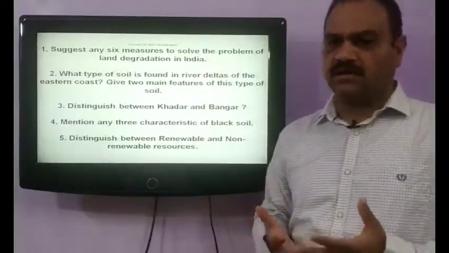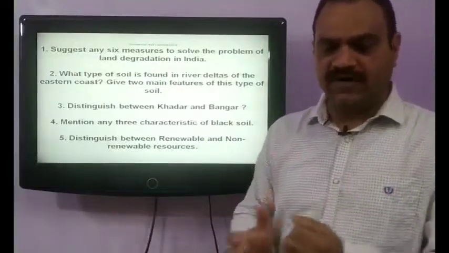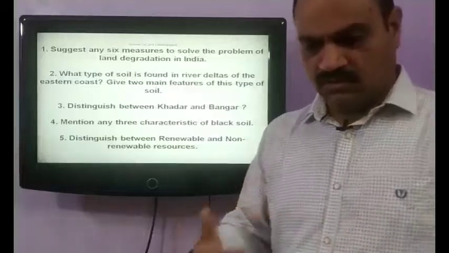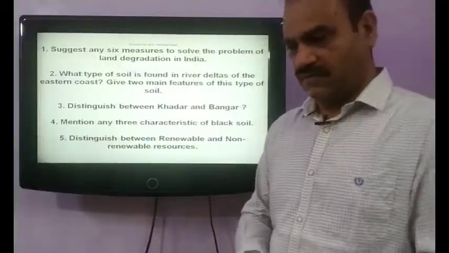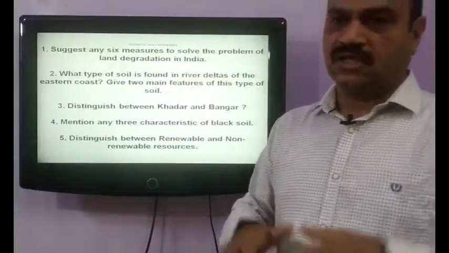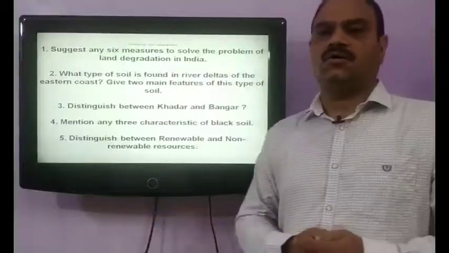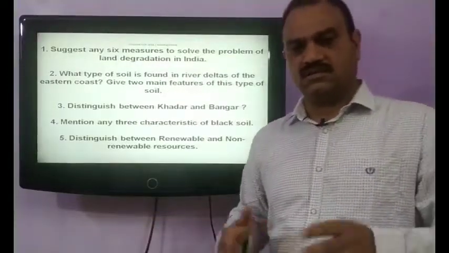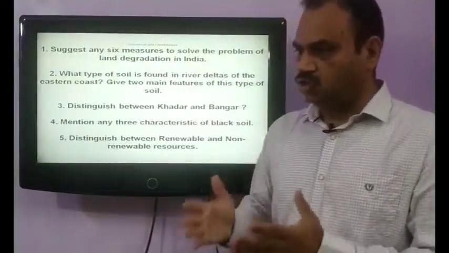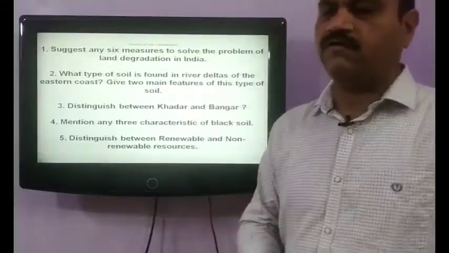Contours can be made along the fields, and that can stop the soil from running or washing away. The second can be terrace cultivation. The terrace can be cut and steps can be made on the hilly regions, and these can stop the flowing of soil from the land.